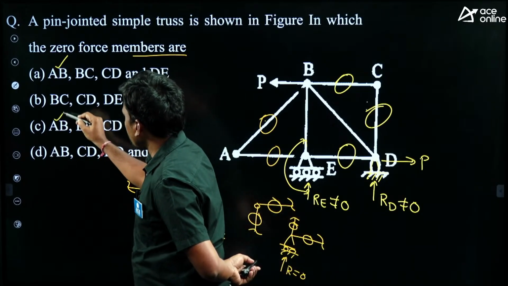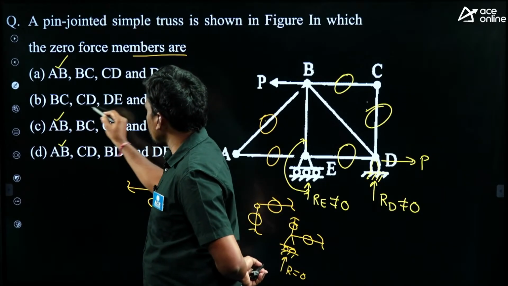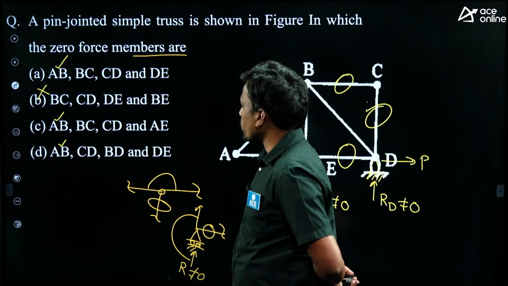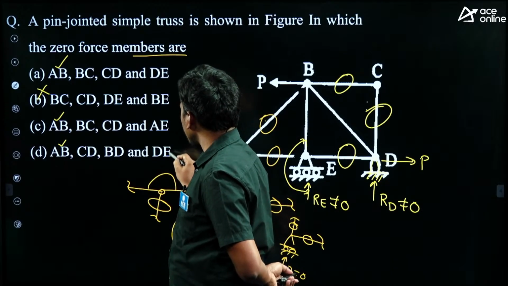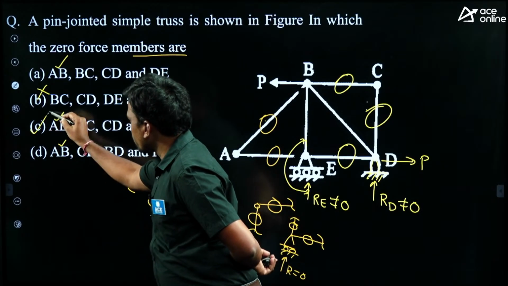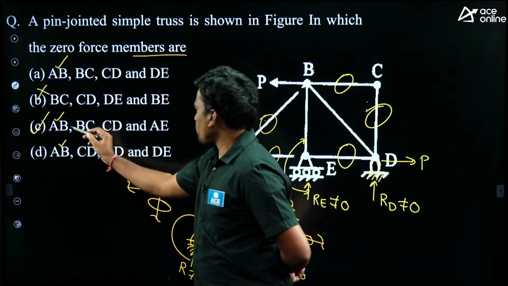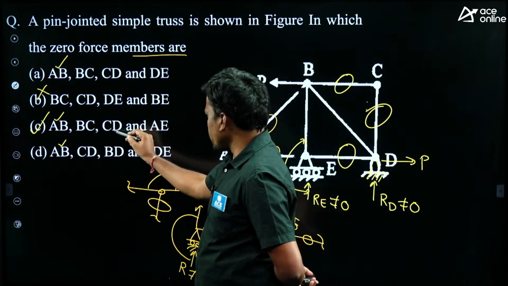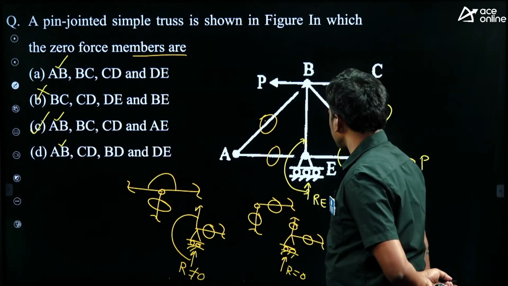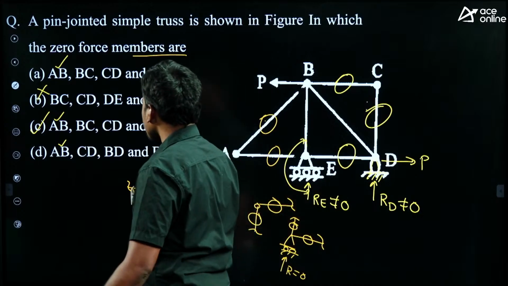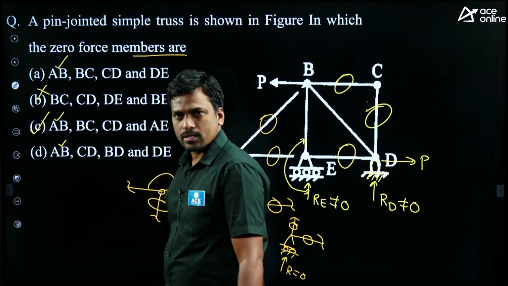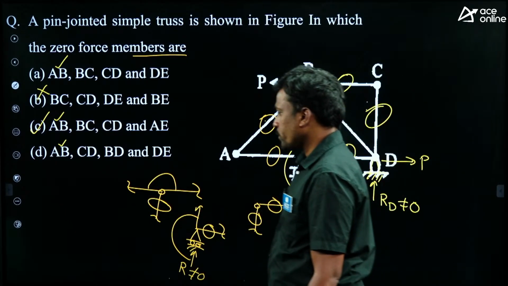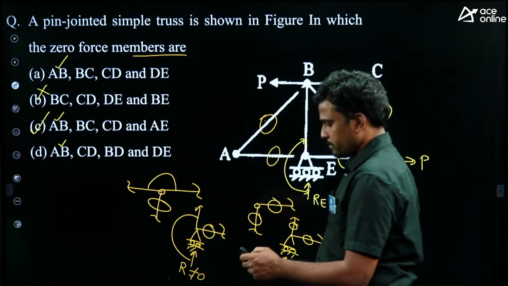Okay, yes, AB. So, in option B, there is no AB, right? Then eliminate option B. Next, AE also 0, right? So, here D is there, here AE is there, right? Then option C is correct. Okay, AB and AE. So, BC is it 0? Yes, BC 0. And CD is it 0? Yes, CD also 0. Okay. But here given only 4 members. But actually total 5 members are 0 here. Okay. Right. Next question.